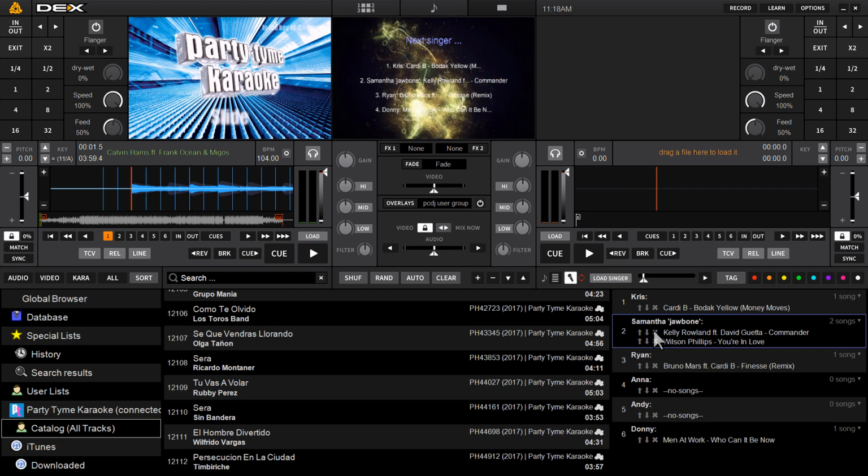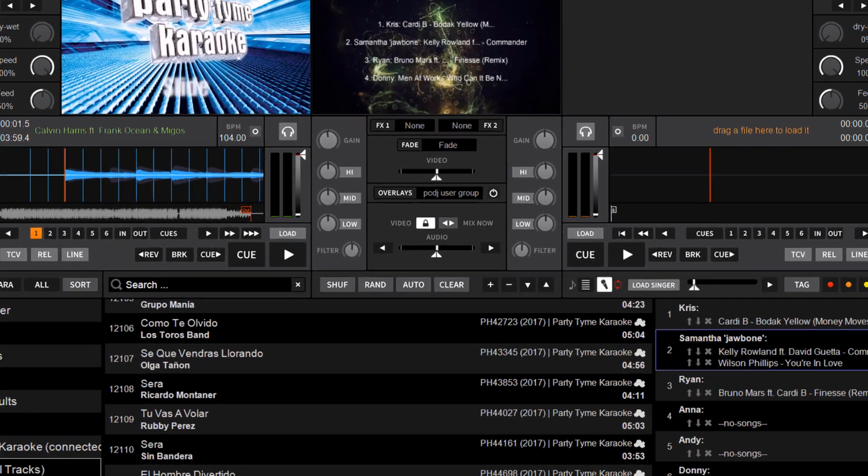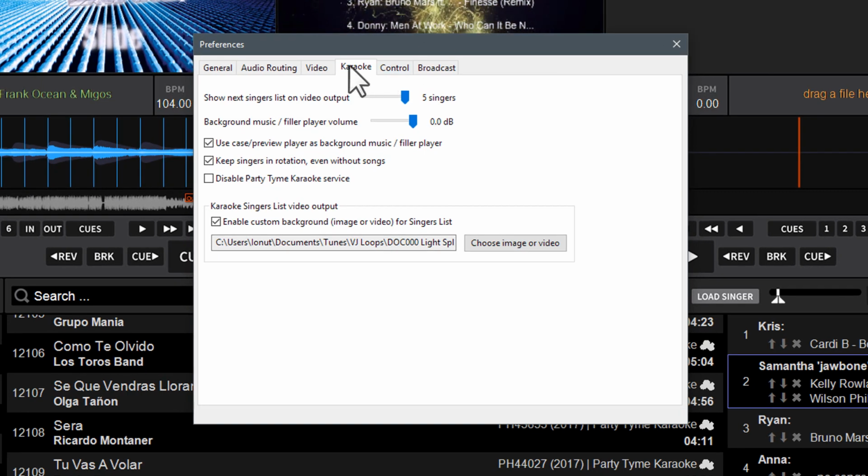3.10.1.0 right now. So first off, in Options, under the new karaoke tab in Preferences here, you have a new slider to adjust the filler music player volume level independently. In the past, it would just play based on the master output volume. Users had suggested they wanted a method to adjust that independently of the master. Now you can do that right here in Options and set that.